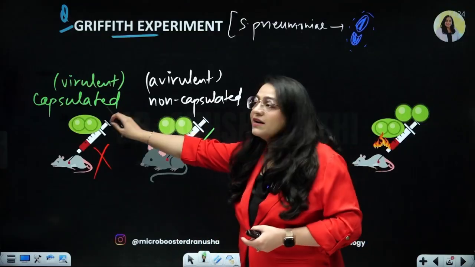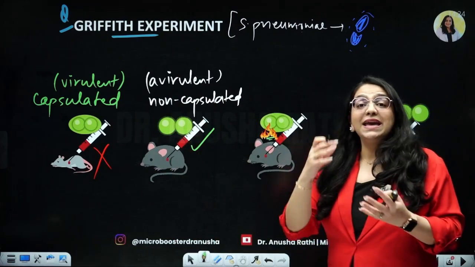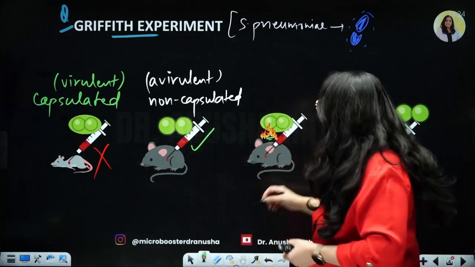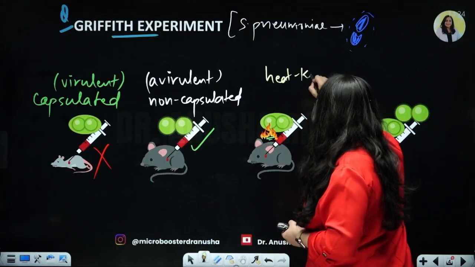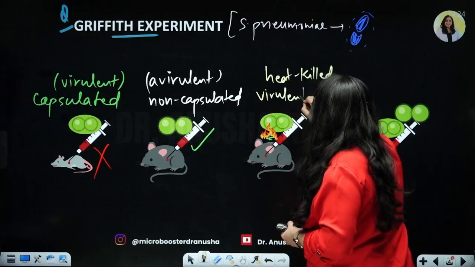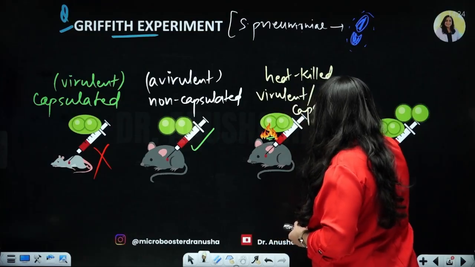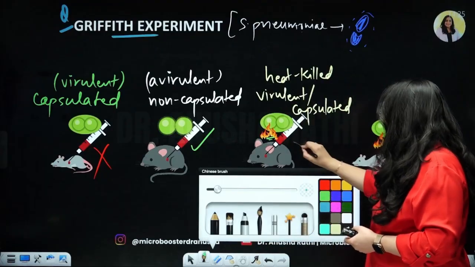Then he did something else. He took the virulent strain and he applied some heat to it. So he killed the virulent strain. He took a heat-killed virulent or capsulated strain. Since it was killed already, the mouse was able to live.